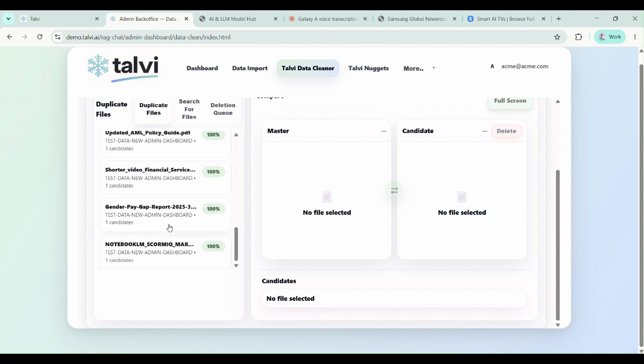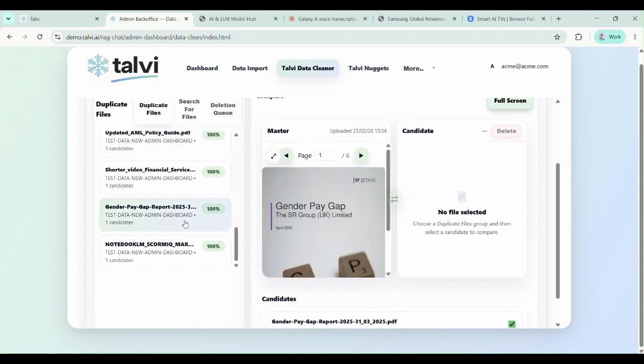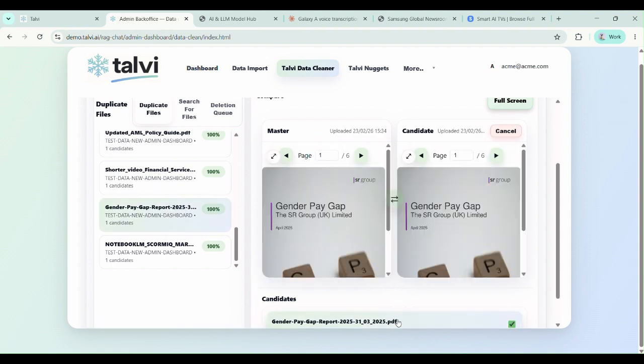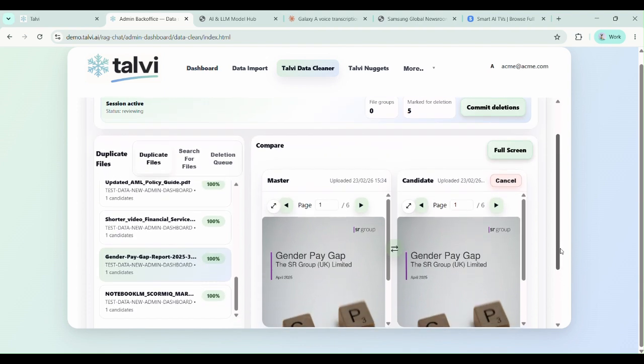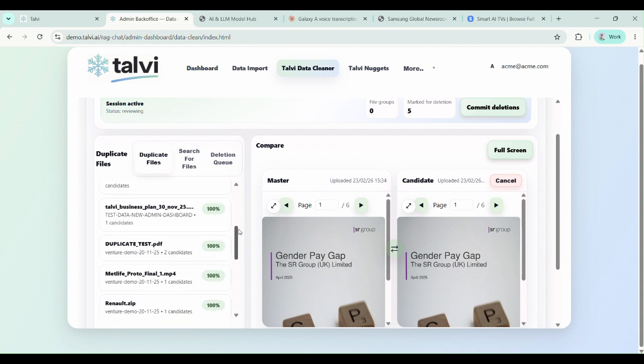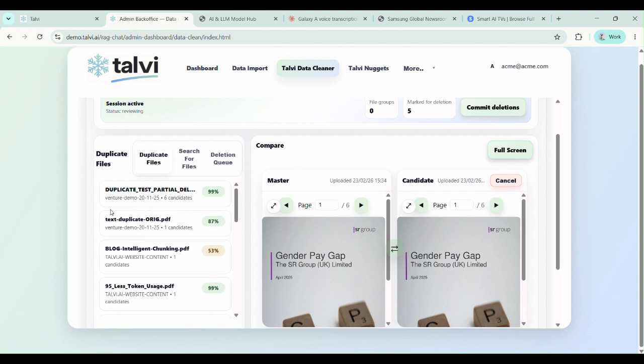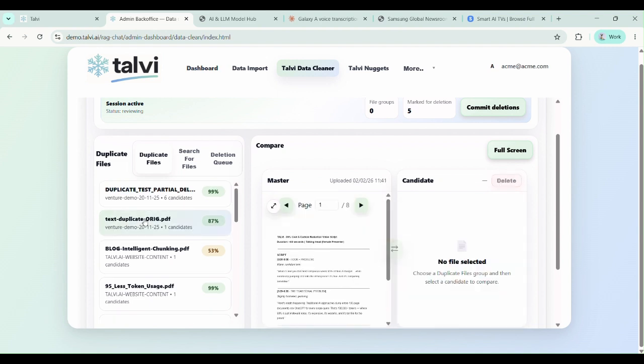You run this once when you get hold of Talvi, and anything with a 100% score on the left is an exact match. In other words, you've got 2 versions of this file clogging up your file system, clogging up SharePoint, Google Drive, Dropbox. Mark one of them for deletion. So immediately get rid of your duplicates. That's relatively trivial for AI to do, but this one's much more interesting.